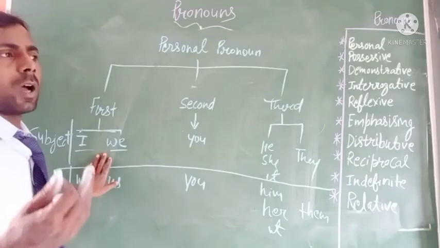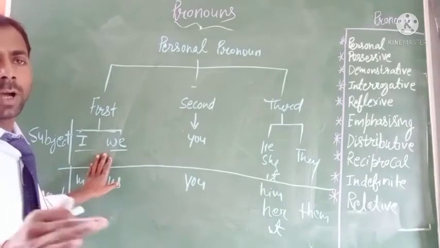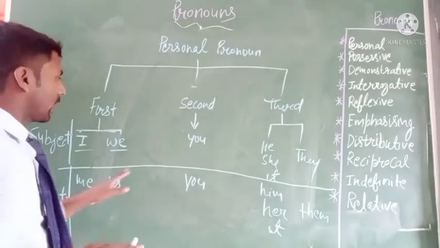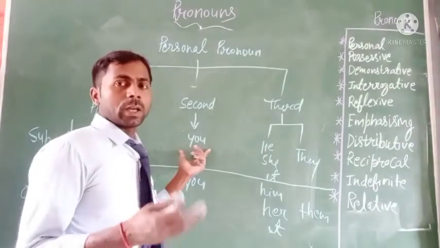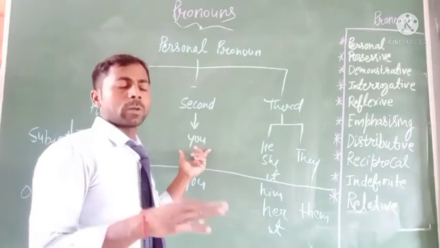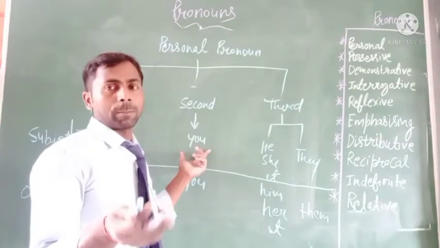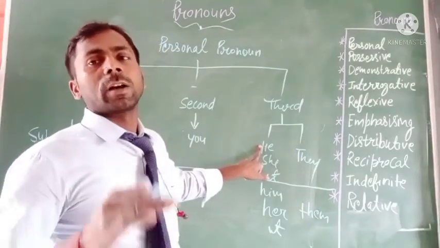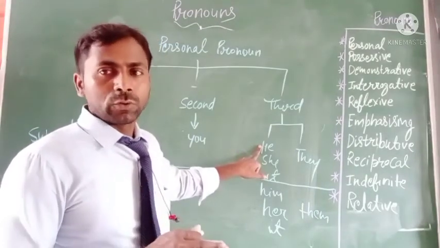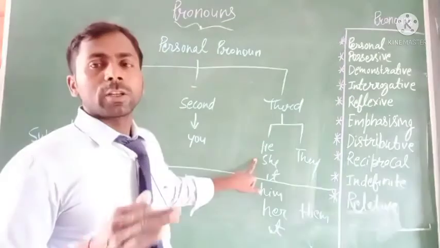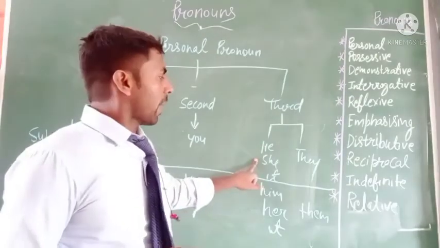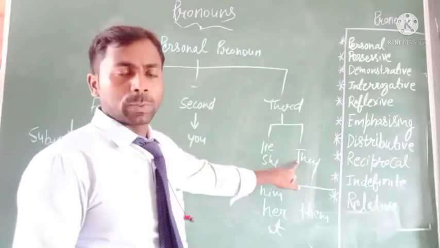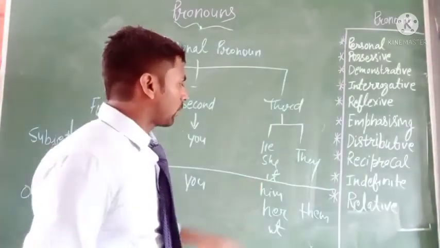Just like that, I am a girl, I am a boy, so the word I is used for both, and we is used as a plural. And you can see here, you is a common subjective word that is used for both persons, male and female. And here you can see the word he is used for the male, and the word she is used for the female. Okay, and the word they is used for the plural number for both persons. And here, the last one, it.